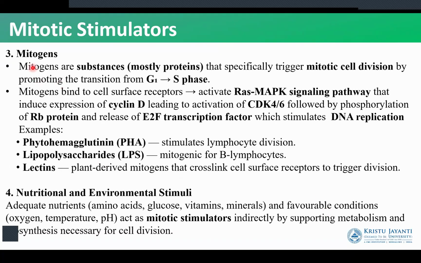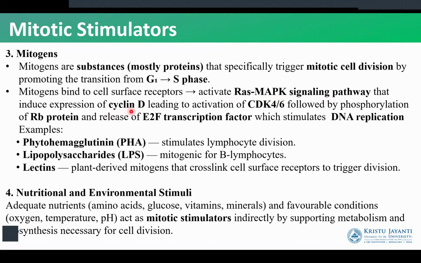The third is substances known as mitogens. Mitogens are substances which are usually proteins. They're going to trigger cell division by pushing the cell to move from the G1 to the S phase. Mitogens will bind to the cell surface receptors. We have the signaling pathway known as the RAS-MAPK signaling pathway.